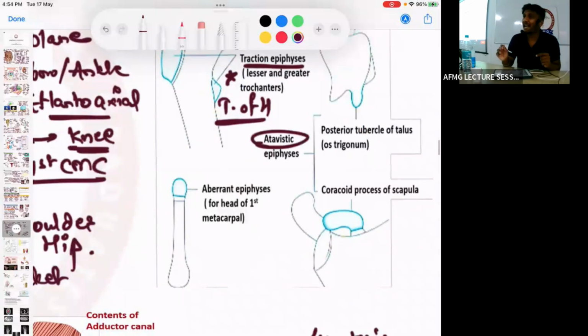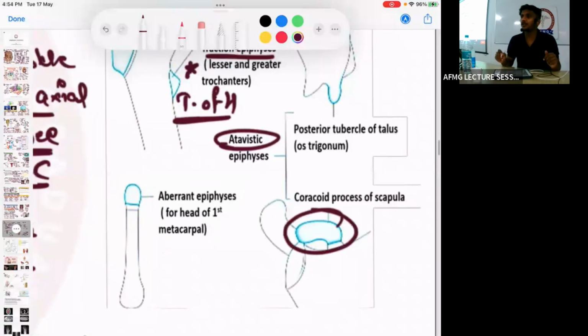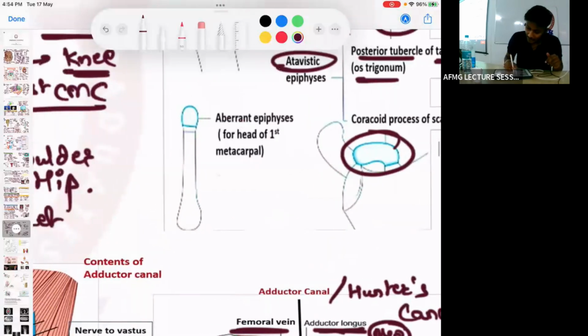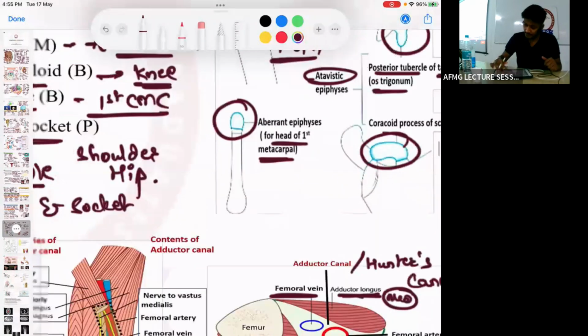Then atavistic epiphyses. Atavistic epiphyses का मतलब होता है a separate bone but finally fuses with the main bone. Two atavistic epiphyses: first is the coracoid process of scapula, and second is the posterior tubercle of talus. ये question था. Posterior tubercle of talus is also called os trigonum. And aberrant epiphysis, which is the unusual or rare bone. The aberrant epiphysis is the head of first metacarpal. कोई दिक्कत नहीं है.